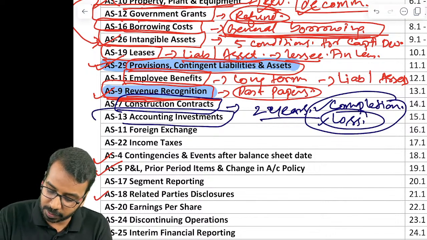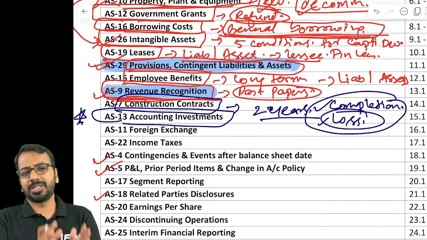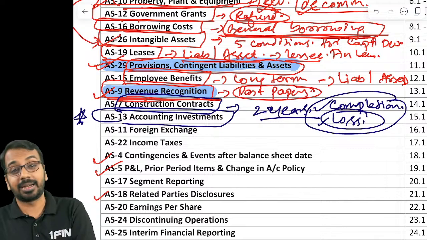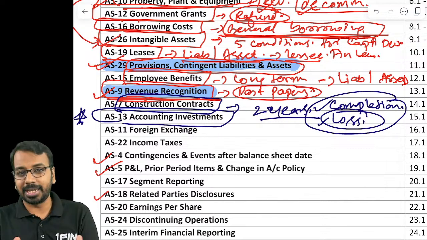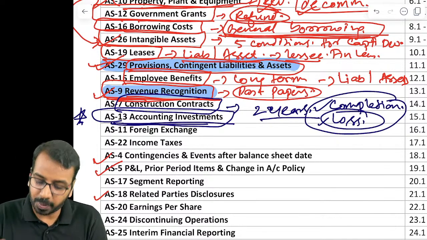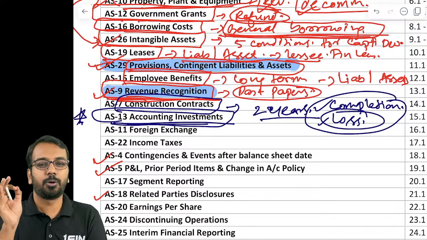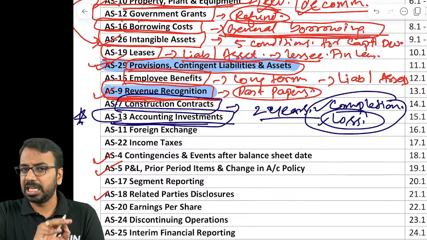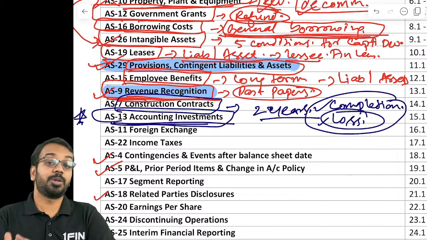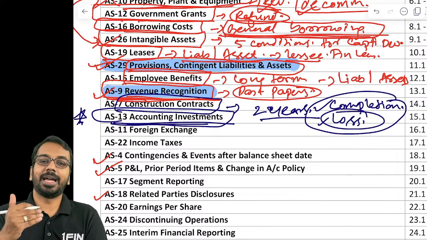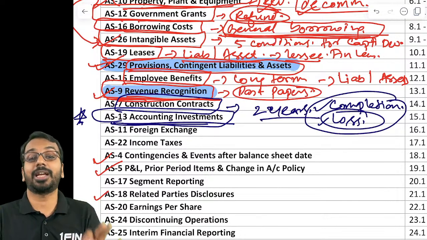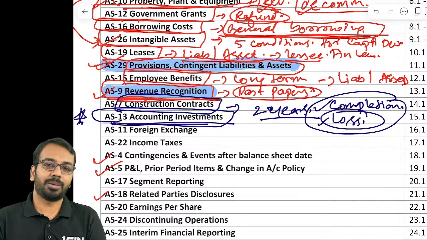Then accounting for investment, very, very important. Questions are generally straightforward, but because they give multiple buy transactions and sell transactions to calculate the dividend income or the interest income, that makes it difficult. For accounting for investment, have a look at the last 3 or 4 past exam questions. If you are able to solve them, you are thorough with this topic. Classification between short term and long term is not a challenge. How we value long term investments and short term investments is also not a challenge. Working the actual ledger account for investments can become a challenge.